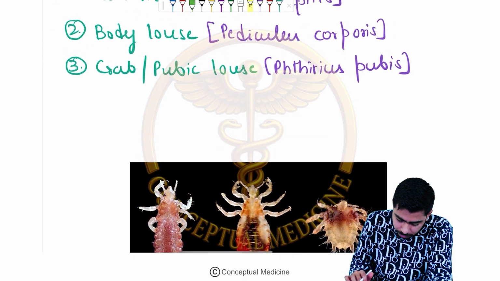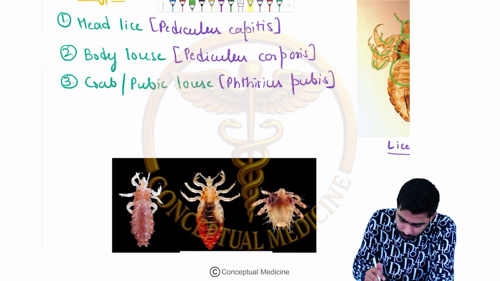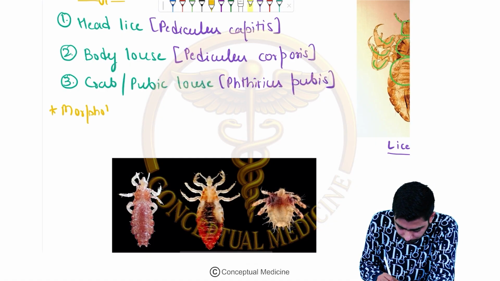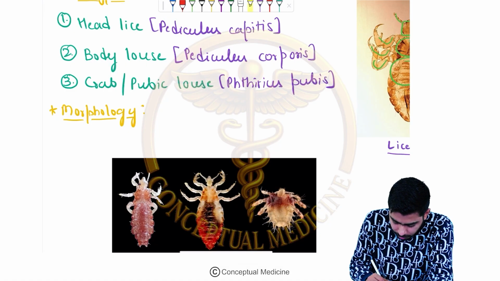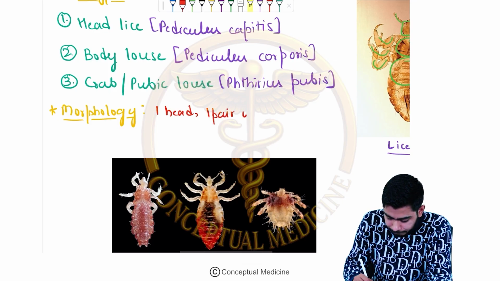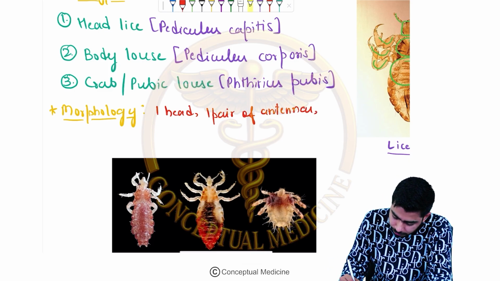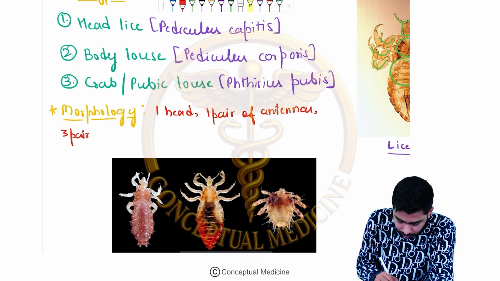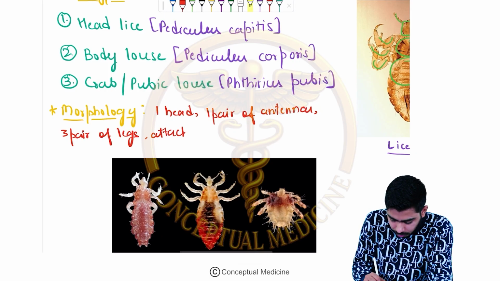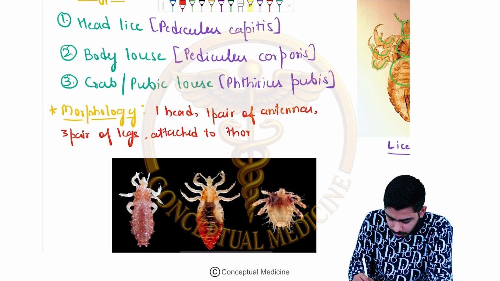So we shall write the important points as far as morphology is concerned. As far as morphology of the louse or lice is concerned, they have one head, one pair of antennae, and 3 pairs of legs which are attached to their thorax and abdomen.